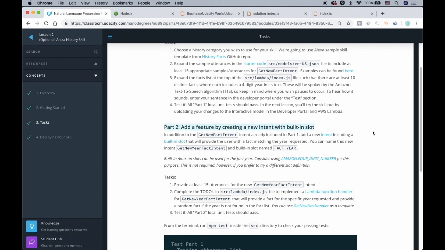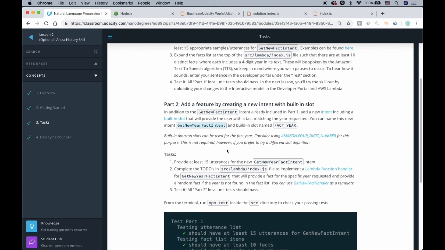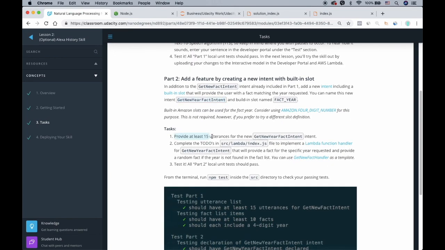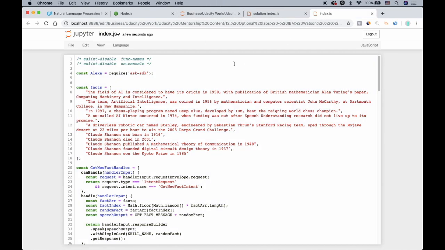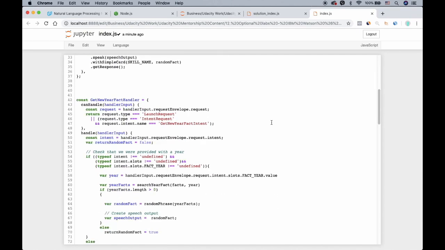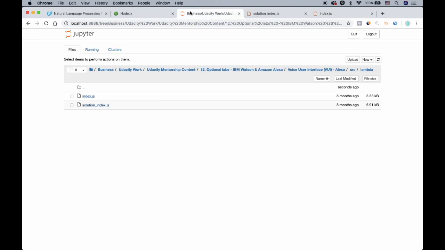So what it says is, in addition to this get new fact intent, also add the get new year fact intent. It says provide at least 15 utterances for the new get new year fact intent. So if you go to this index.js, this is the file, this is the function it wanted, the get new year fact handler. It just gives you the specific fact about that year.